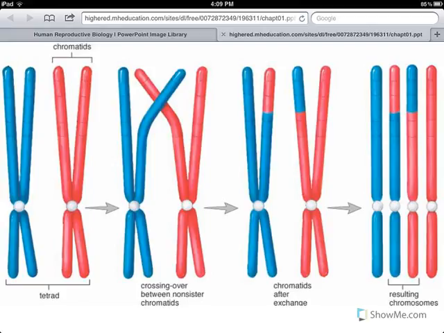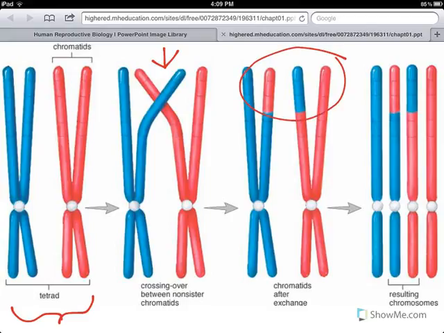In this picture, you can see clearly what happens during that crossover. Here you have the tetrad, the duplicated homologous chromosomes. Here you can see them crossing over so that there is going to be exchange between sister chromatids. And it's clearly visible in this picture here.